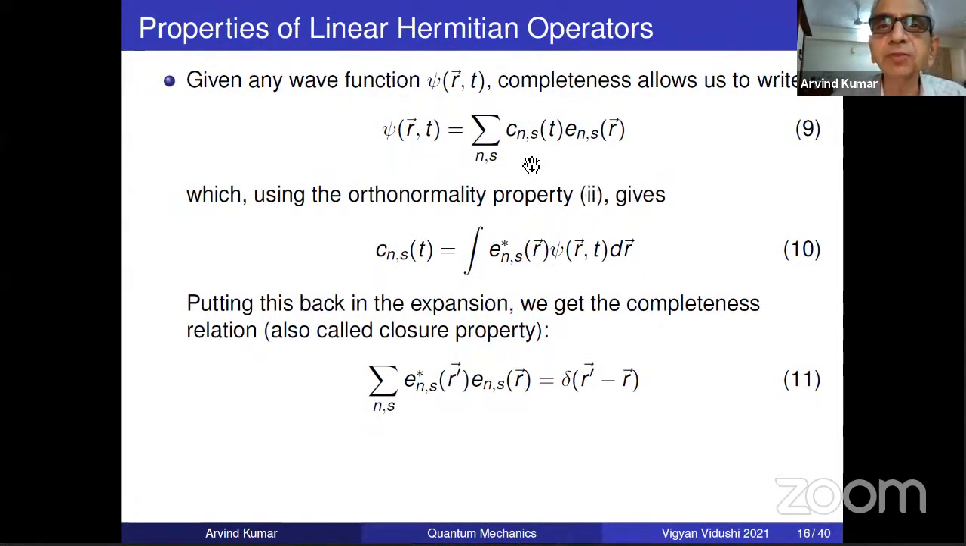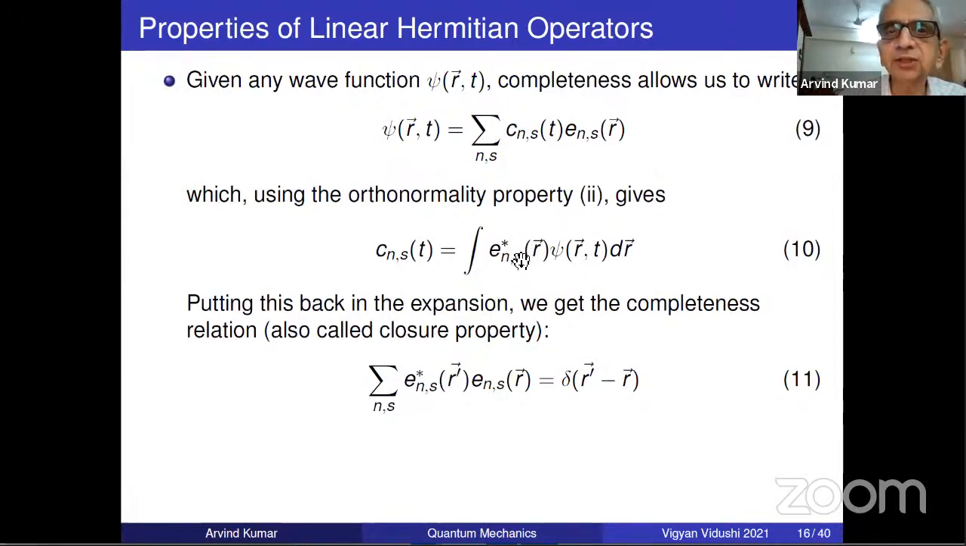Using the orthonormality property, what is a big use of orthonormality? You can easily invert, exactly for the same reason as A equal to AX I unit vector plus AY J unit vector plus AZ K unit vector. You can write AY is equal to J unit vector dot A because it's an orthonormal set. Exactly the same reason. CNS becomes EN star S. In ordinary real vector algebra, there is no complex conjugation. Here it is a complex conjugation.